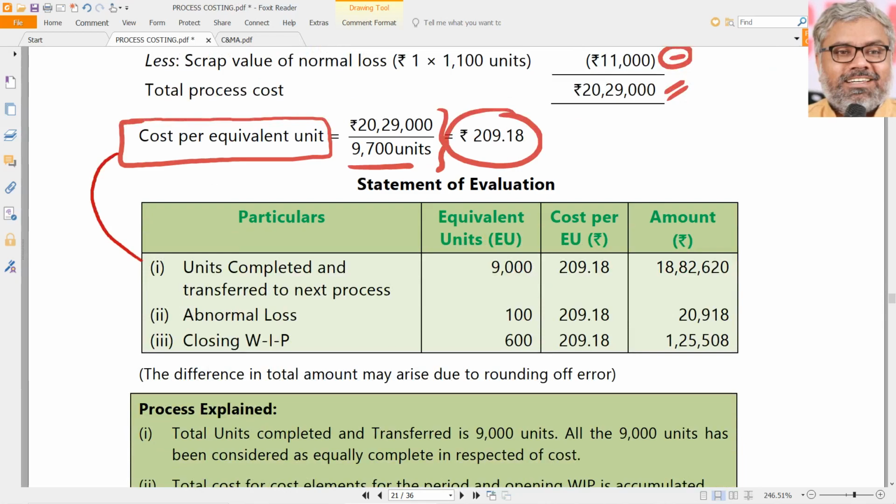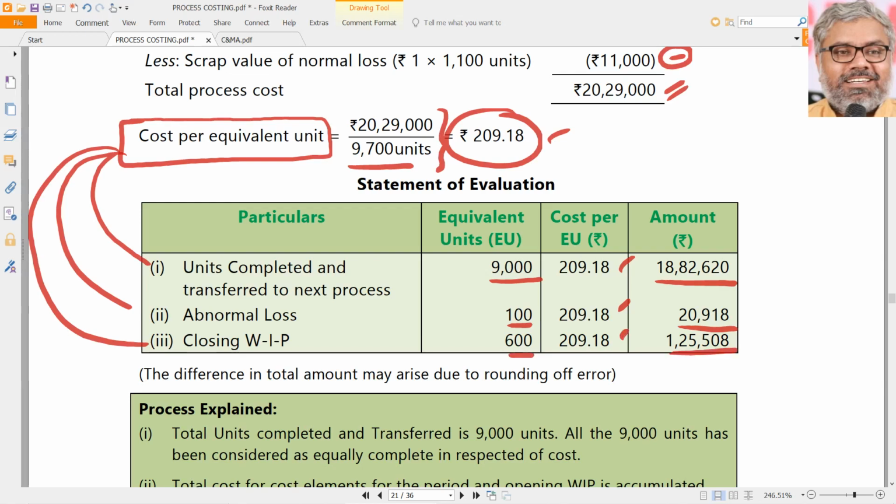Once we have this cost per equivalent unit, this has to be just split into three items as we already discussed: completed units, abnormal loss, and naturally closing work in progress. Equivalent units for completed units, 9,000 into 209.18, that is this. Abnormal loss, 100 into the same 209.18. Closing work in progress equivalent units, 600 multiplied with 209.18. Total of this: 18,82,620 plus 20,918 plus 125,508. Total will be around 20,29,000. Some 46 is there. That is due to rounding error.